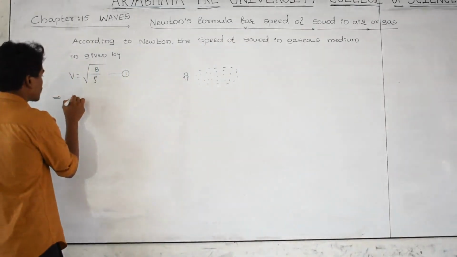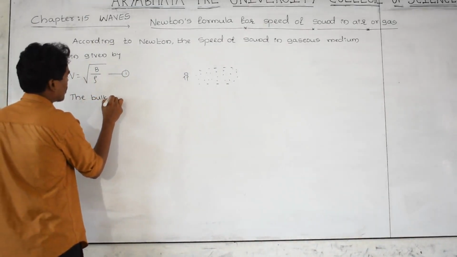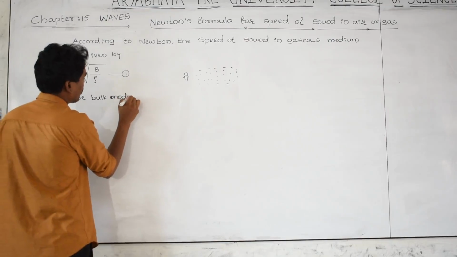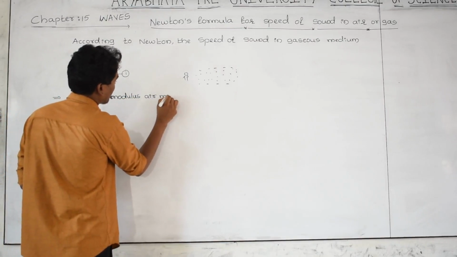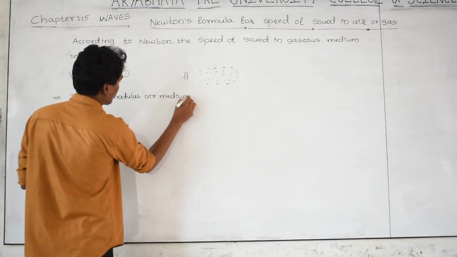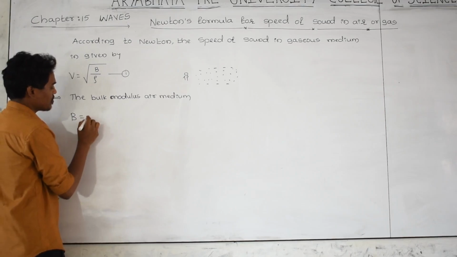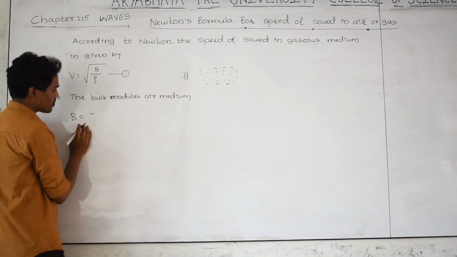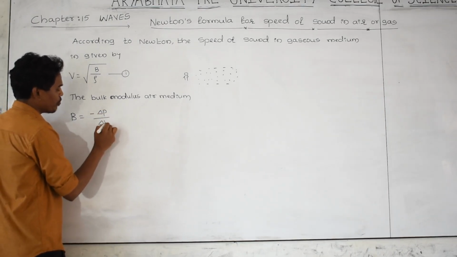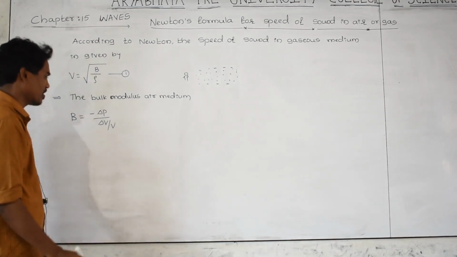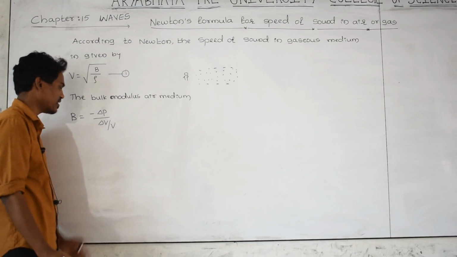The bulk modulus of air medium can be given by which formula? As you know very well, bulk modulus B is equal to minus delta P divided by delta V divided by V. What is this one? Bulk modulus. This is not the modulus of rigidity.